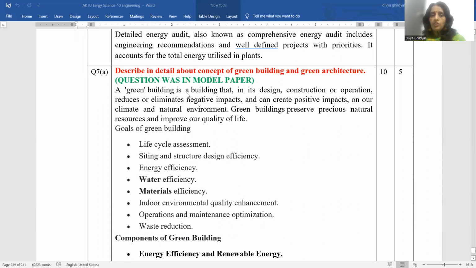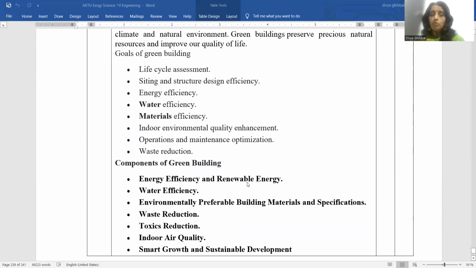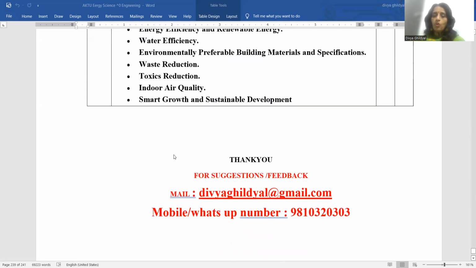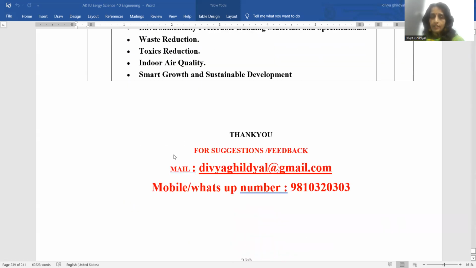This, as I was telling you in the model paper, is also very important. And see, the question of 10 marks has come. Green building is a building that in its design, construction, or operation reduces or eliminates negative impacts, and it can create a positive impact on our climate and natural environment. We are supposed to be monitoring water efficiency, material efficiency, energy efficiency, etc. These are the main mottos of green building architecture.